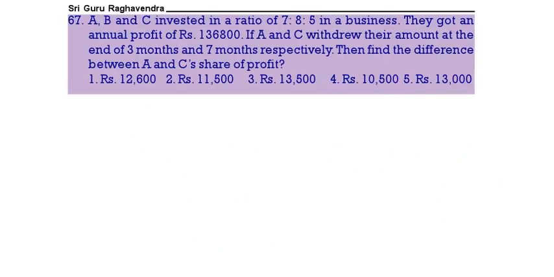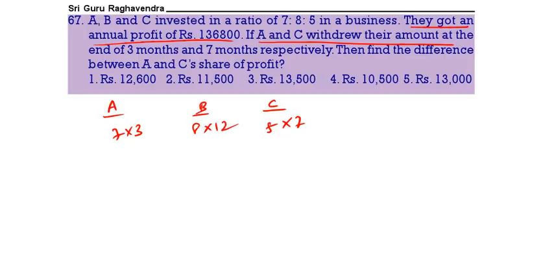Next question. A, B, C invested in the ratio of 7:8:5 in a business. So A, B, C: 7, 8, 5. They got an annual profit of... if A and C withdraw their amount at the end of 3 months and 7 months, and this will be for 12 months. So 7 into 3, 21. This is 96. This is 35.